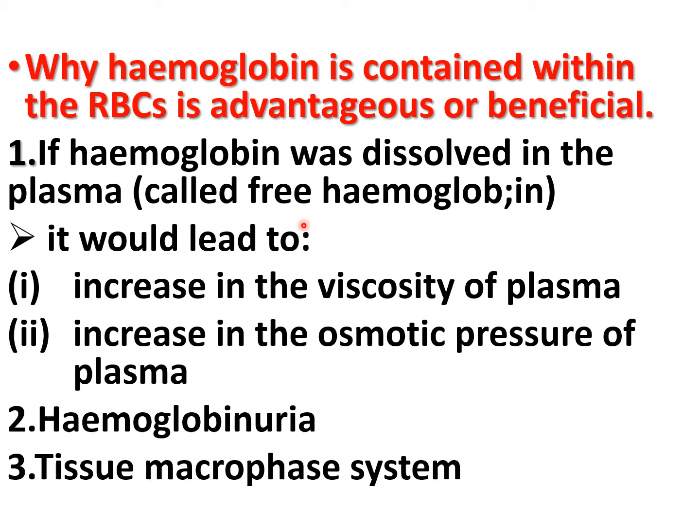And if the hemoglobin remains free in the plasma, then there is also a loss of the free hemoglobin by the kidney in the urine, known as hemoglobinuria, and that results in kidney damage. Also, the free hemoglobin is taken up by the tissue macrophage system and rapidly destroyed by it.